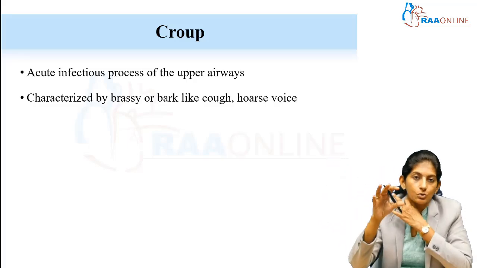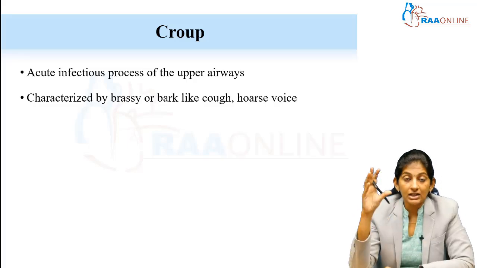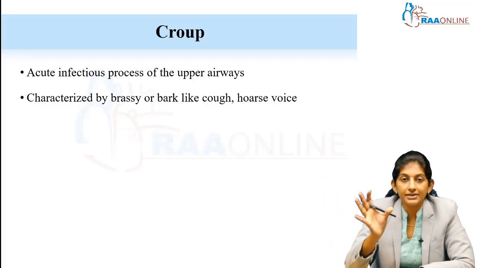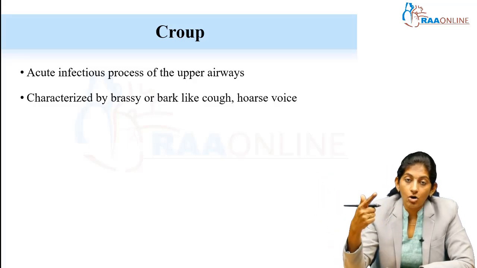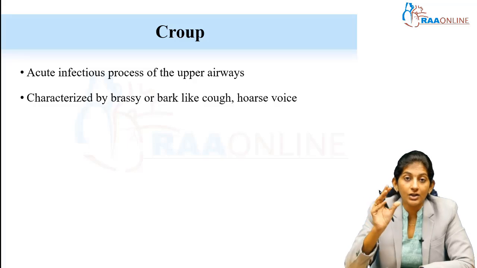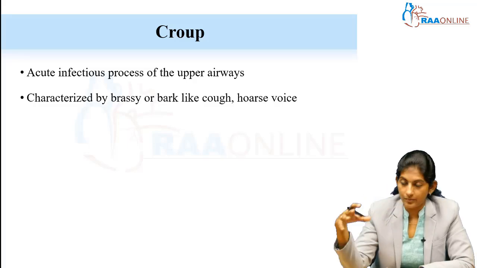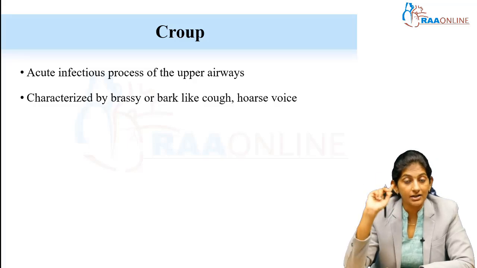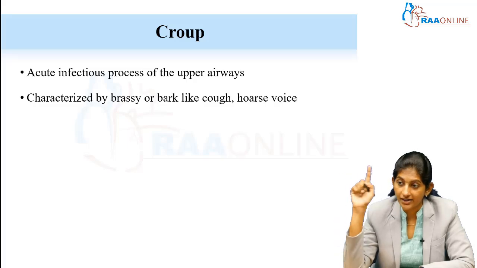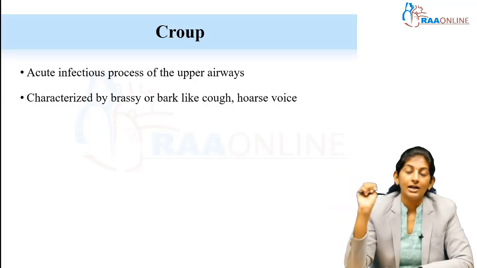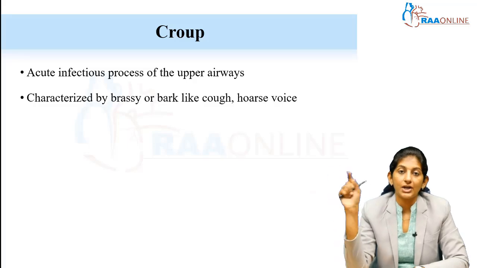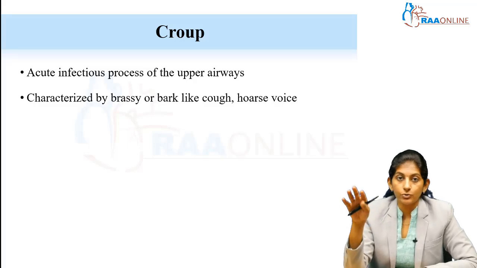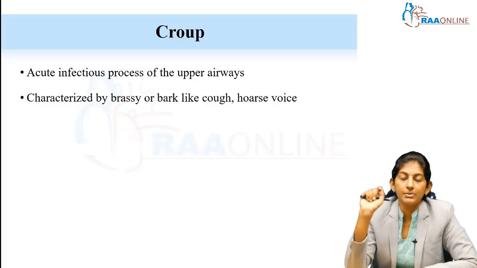Similarly in Croup also, initially there is a fever, there is a cough. The stridor happens pretty late, not in the early phases. There is a cough, and especially it has a barking quality. Usually when we sit in the pediatric OPDs and hear a child with this barking cough from outside, it is very easy for us to identify that particular child. Many of us actually diagnose like that. We call that child and look for stridor. There is definitely a stridor, and we diagnose. I think many of you would have heard this barking cough, very familiar with it, right?